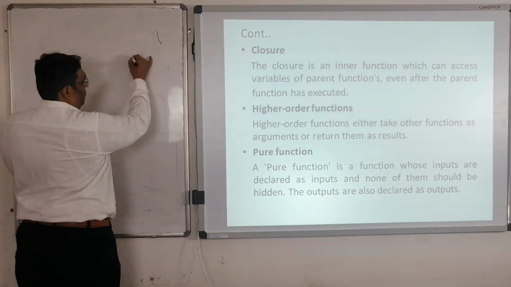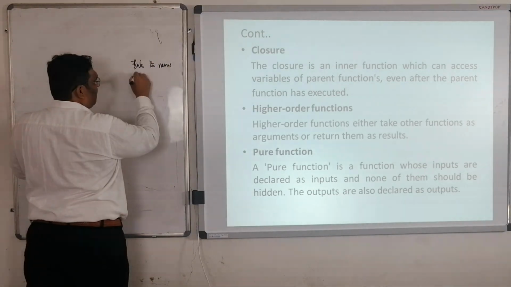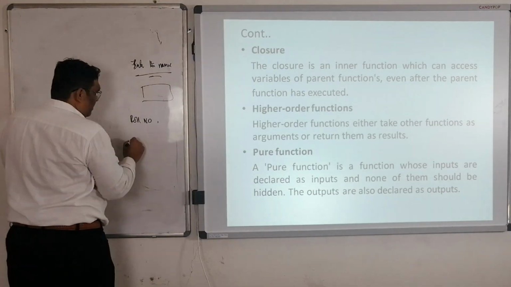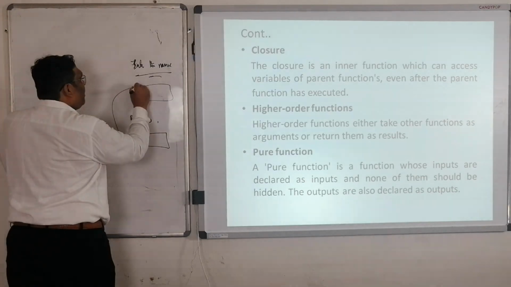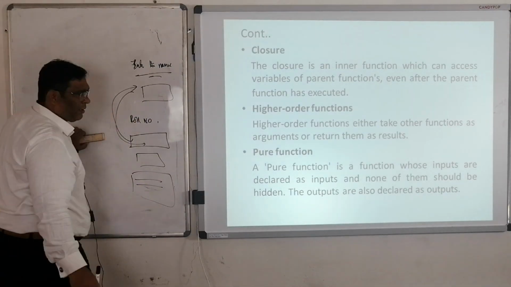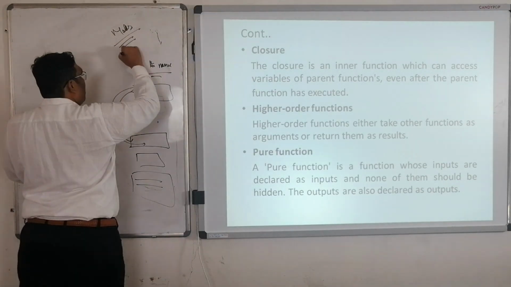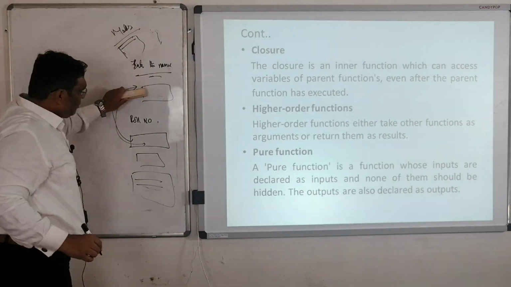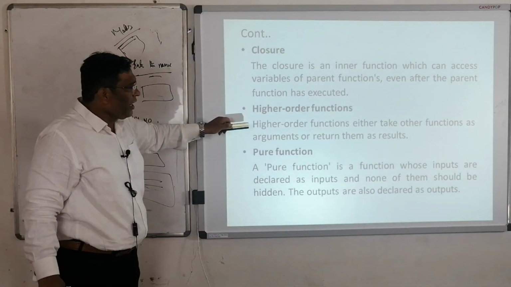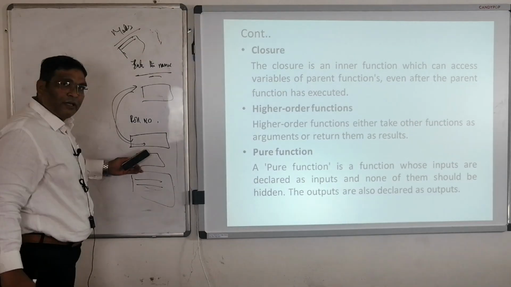Enter the name. Write a function for entering the name. Okay, this is a function. Now a roll number function I have written. In that I can use the name function. So the name will come, the roll number will come. Print roll number, name. Another function I can use is marks. So what will happen? Roll number, name, then I can do marks. So this function's value is being used here. These two functions' values are being used here. Higher order function either takes other functions as an argument or returns them as a value. So whatever the value here, you are getting here.